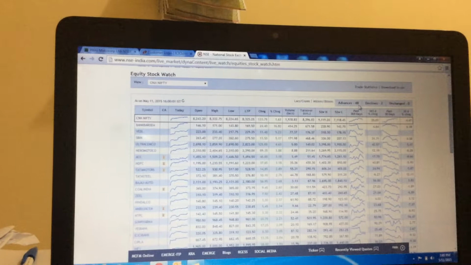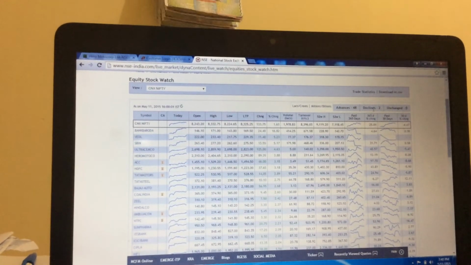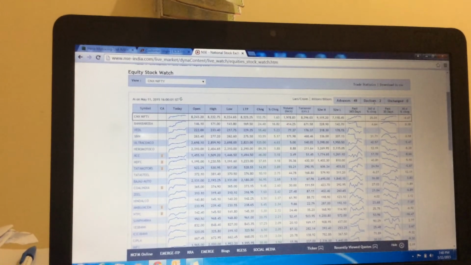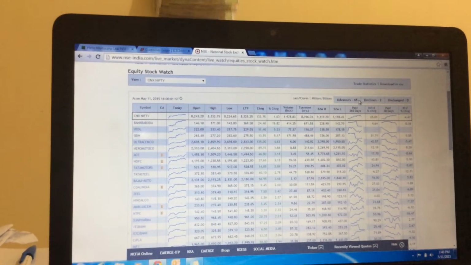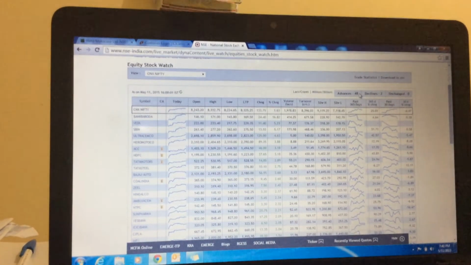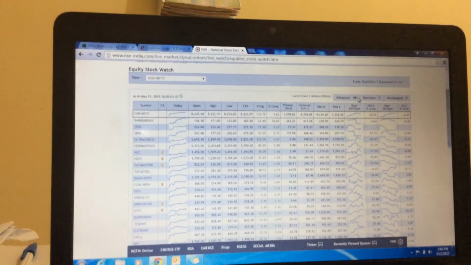because if the advance is 30 and decline is 20, there is a chance that the stock might get dragged down by the sellers. So if the advance is more, then you can predict there are more buyers than sellers. So there is a 95% chance to gain in the intraday, with less risk.